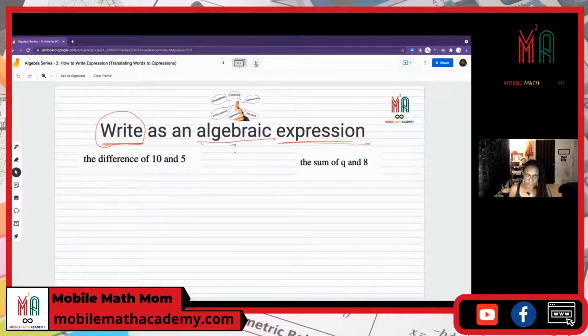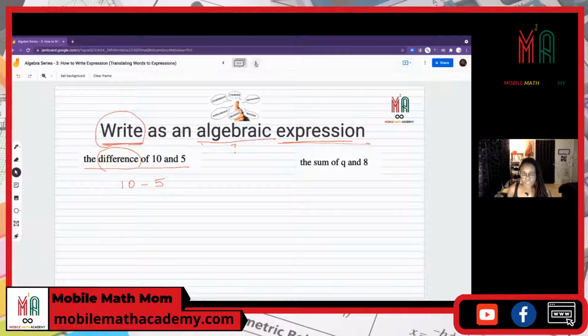So we're going to look at the difference of 10 and 5. So if I was to write this, we talked about the word difference. Difference is the result of subtraction, right? 10 minus 5. Let me give you a little hint. One thing that you would probably ask is, well, Miss Align, how do I know which number to write first?